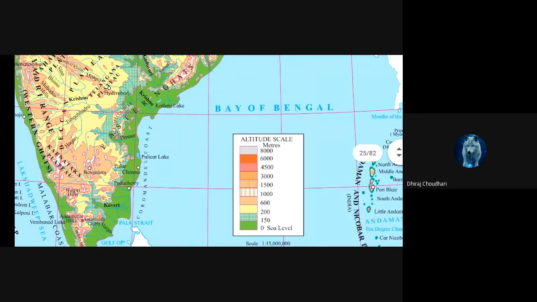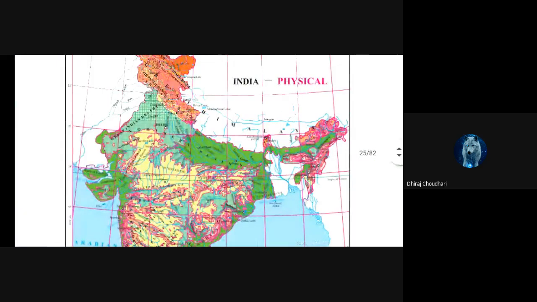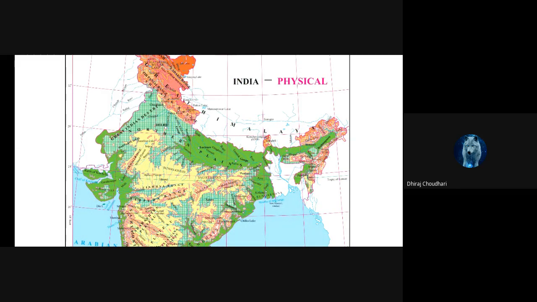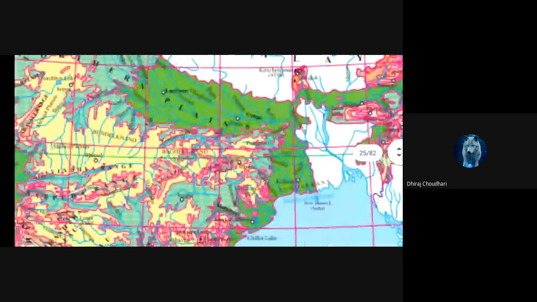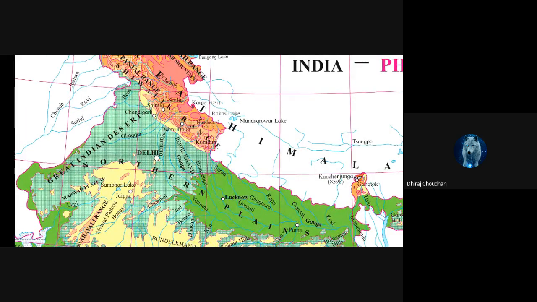So basically, all the region of the northern Indian plain is at the sea level. But all the places present around this northern plain have a higher height than the northern plain. See here, on the north there is the Himalaya.